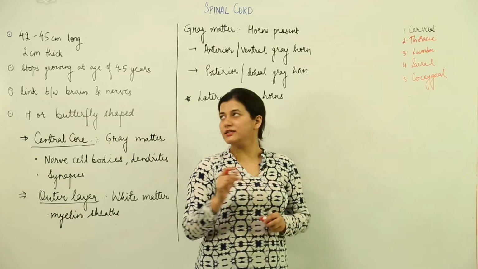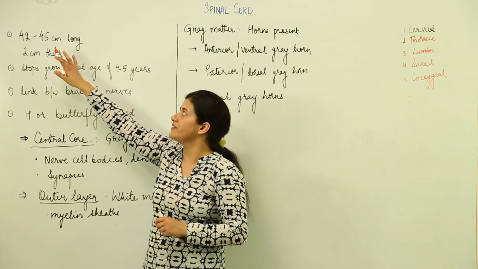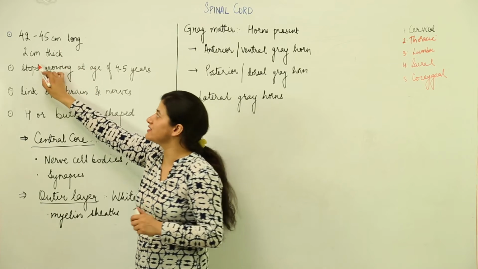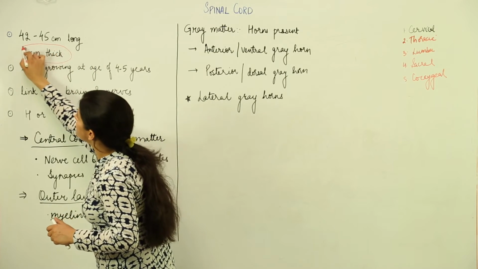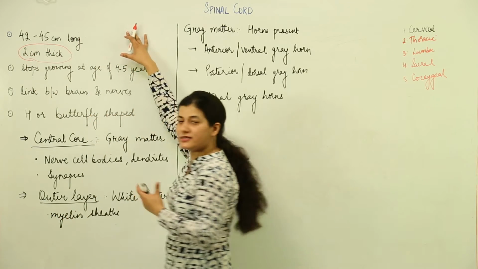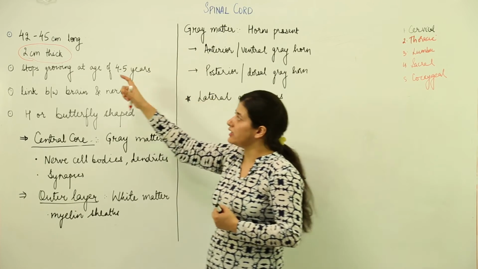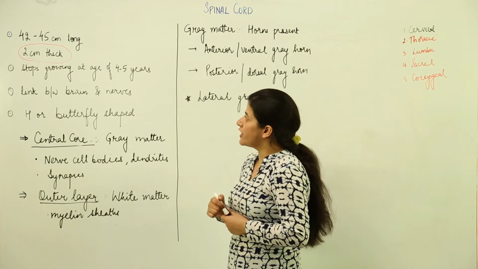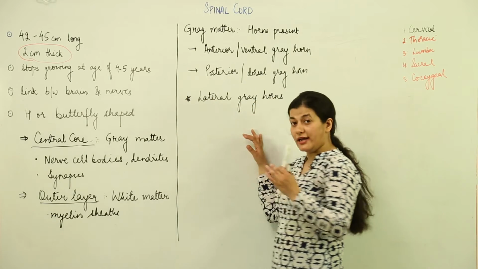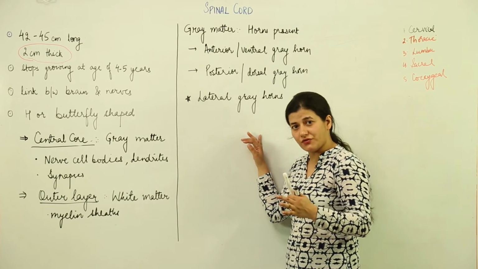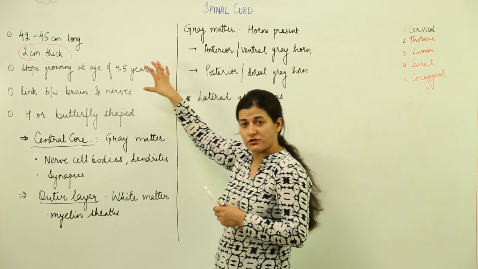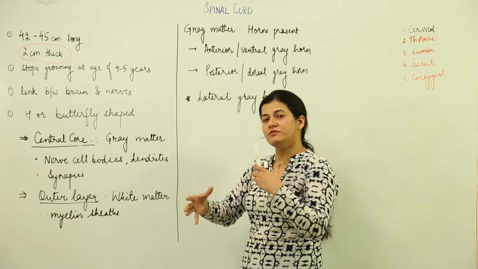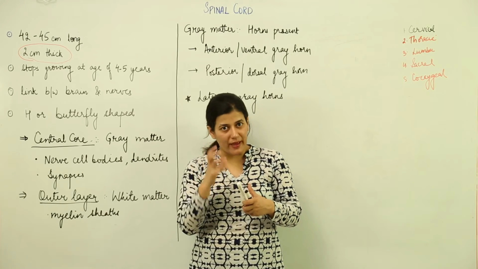Talking about its size, its length is 42 to 45 centimeter and its thickness is around 2 centimeter, and it gets broader in the region of the thoracic and lumbar area. So basically, if we have to take an average of the thickness, that would be 2 centimeter. Another point that you have to remember is that, unlike the brain's growth, which continues till 14 years of age, the spinal cord's growth stops at the age of 4 to 5 years.